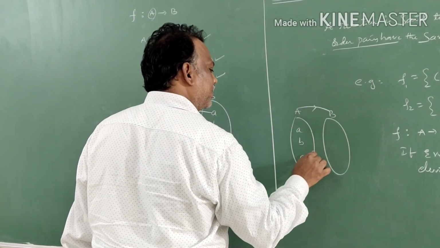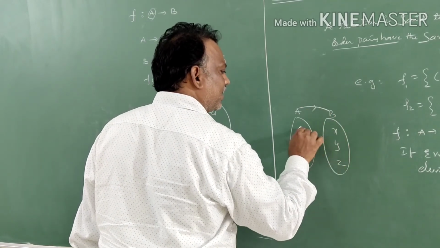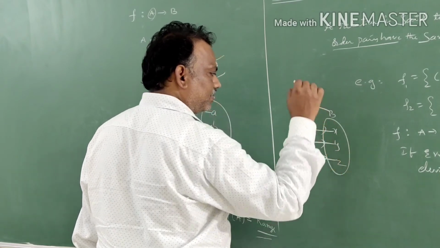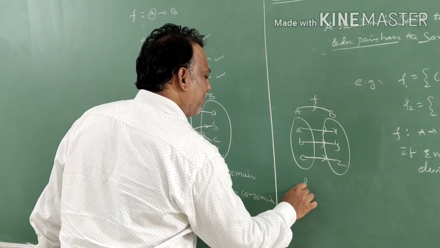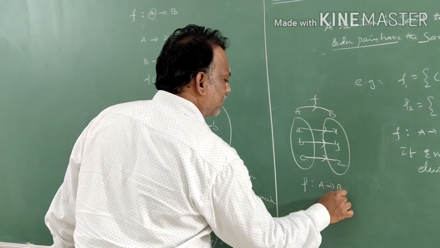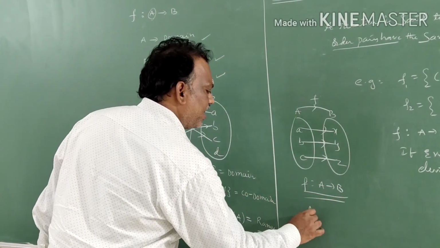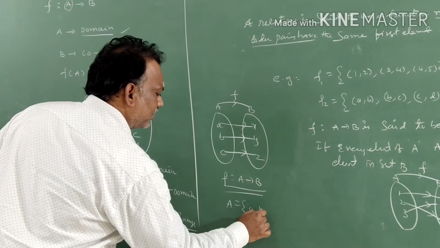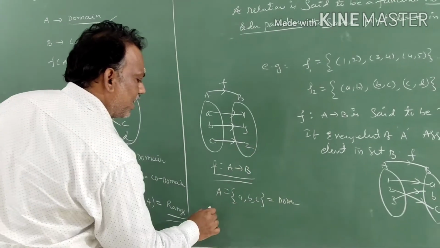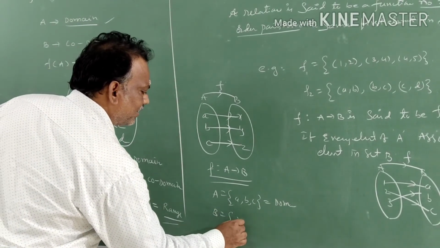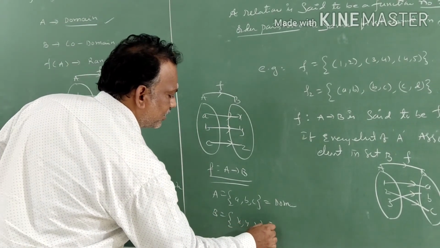Here A, B, C, here X, Y, Z. Now we can see this is also a function f. F is mapping from A to B. Here A is equal to the set of A, B, C. It is always called the domain. Next, B is equal to the set of X, Y, Z. It is the codomain.